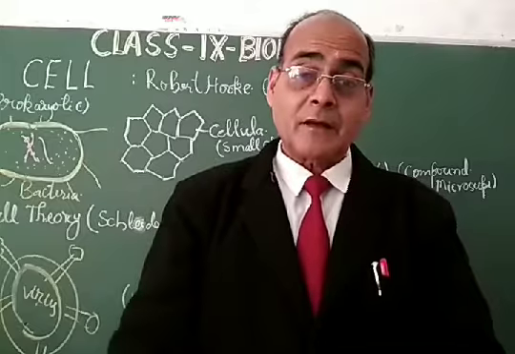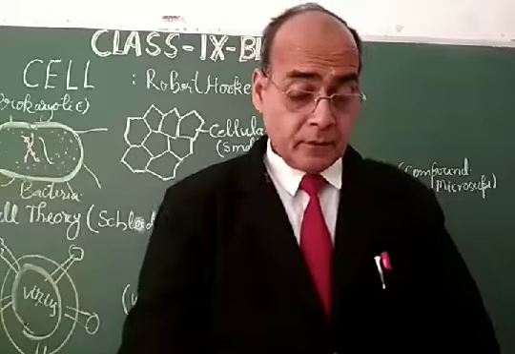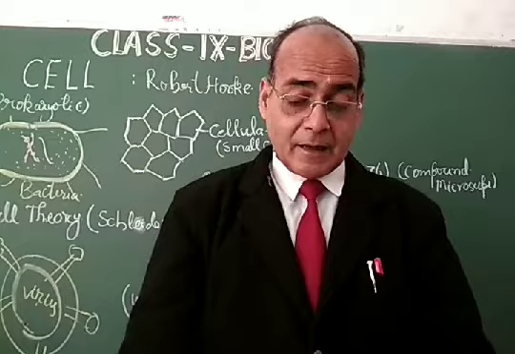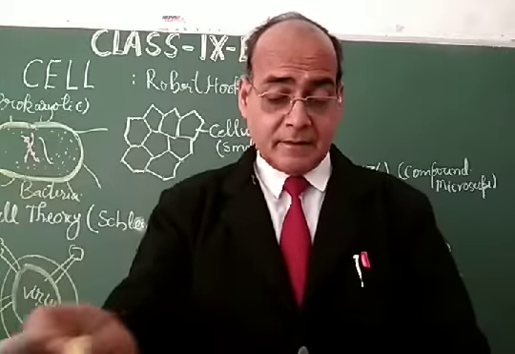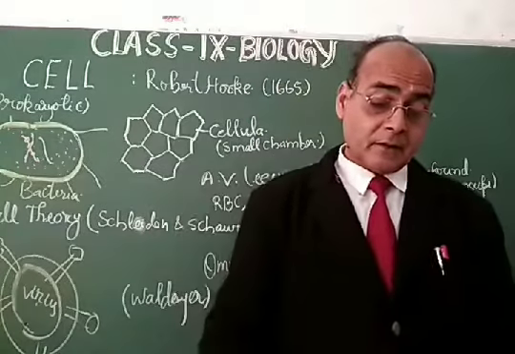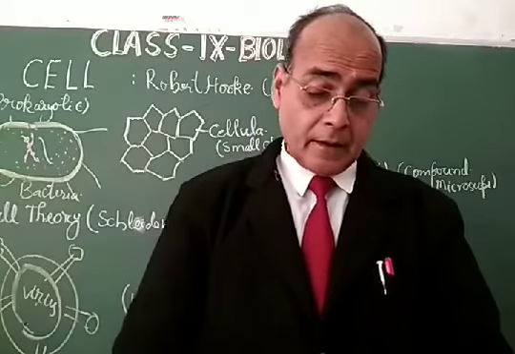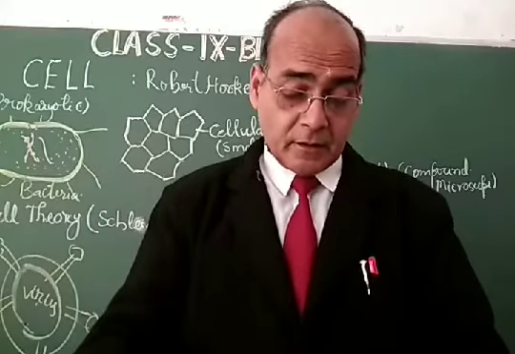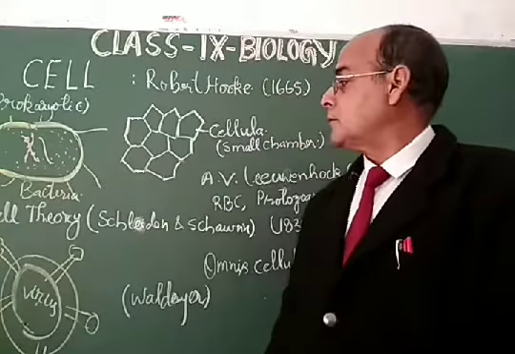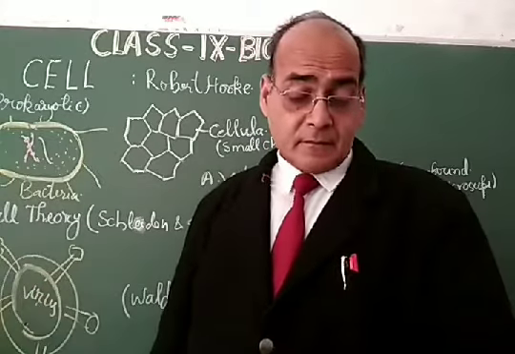As far as size is concerned, the prokaryotes are generally 1 to 10 micrometer, while eukaryotes are generally larger, ranging between 5 to 10 micrometer. The cell wall in prokaryotes is non-cellulosic, while eukaryotes are cellulosic in plants only, which means in prokaryotes there is an absence of cellulose, while in eukaryotic plant cells, cellulose is found.